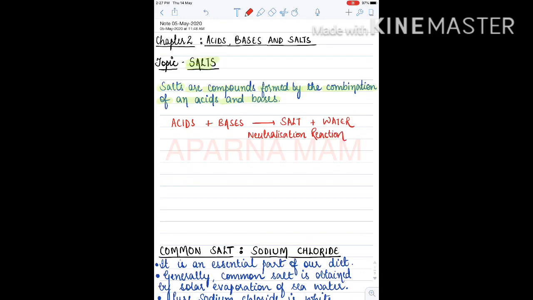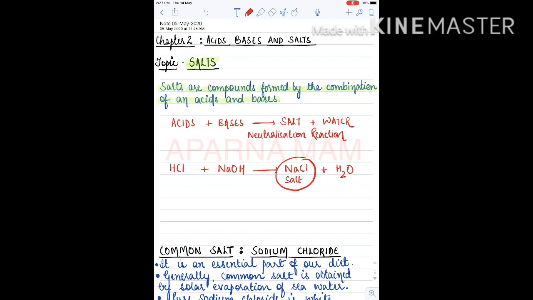So here, if you remember the example, I am taking the acid HCl plus the base NaOH, then salt is formed, that is NaCl, plus water, that is H2O. So this is all about the neutralization reaction and the process of forming this salt.